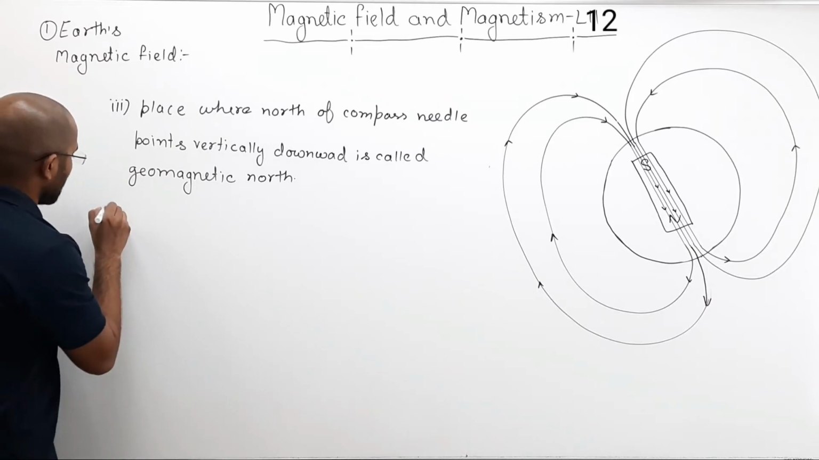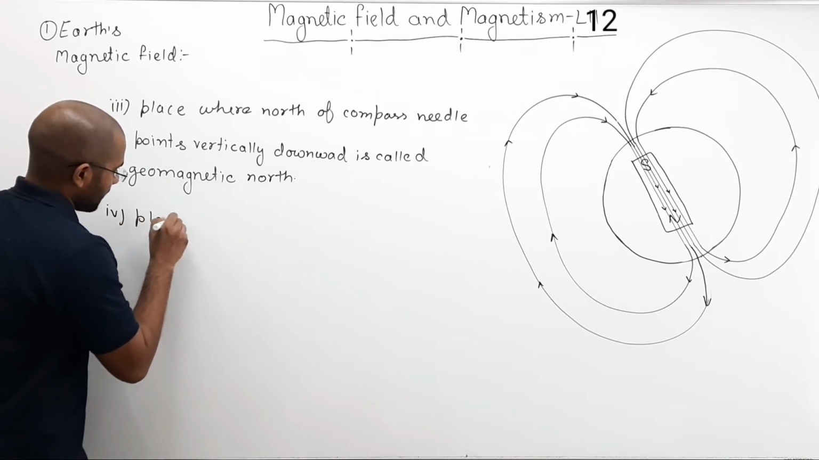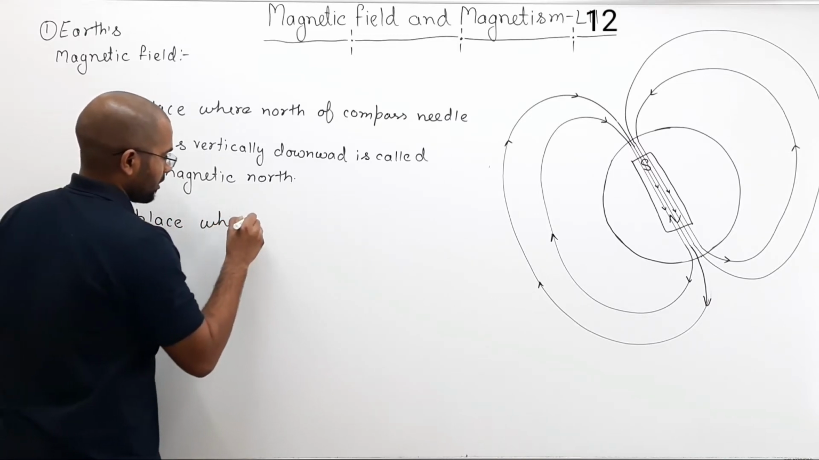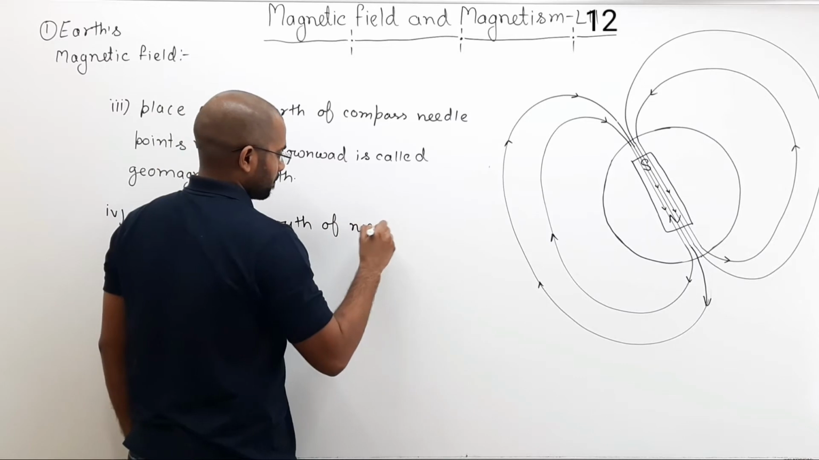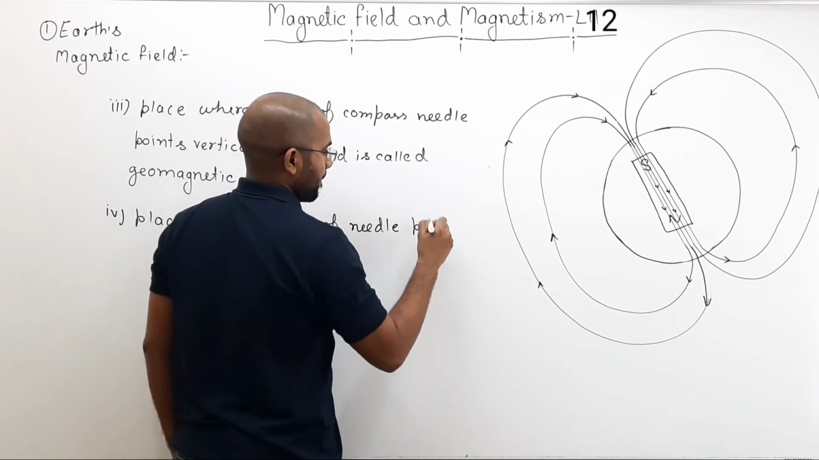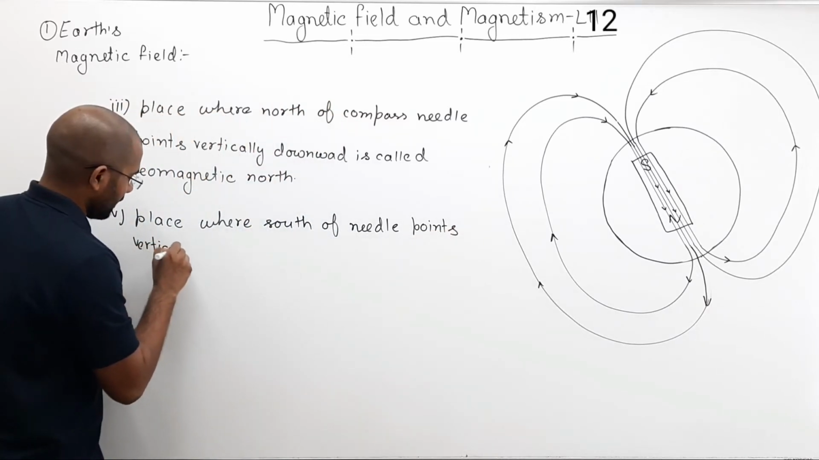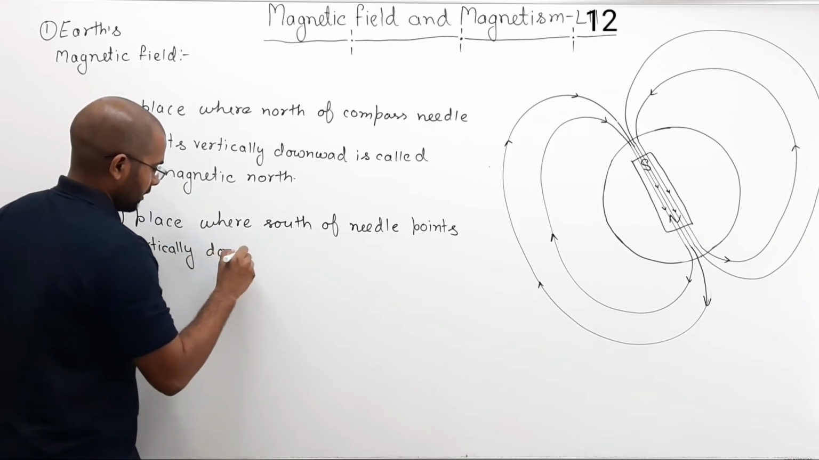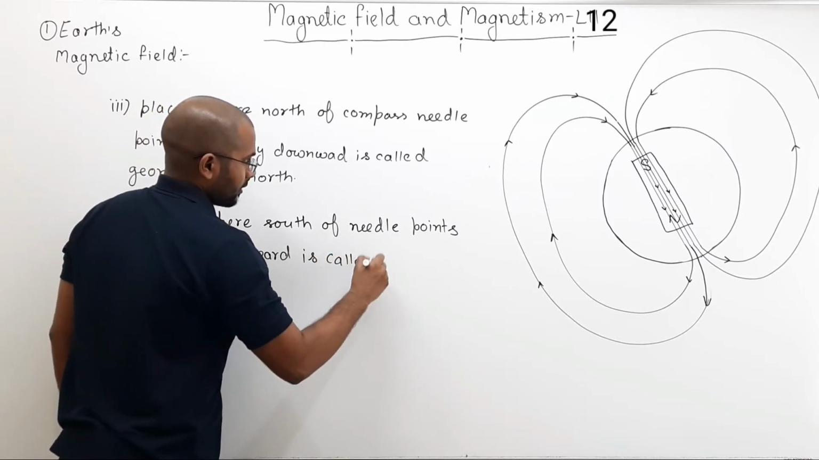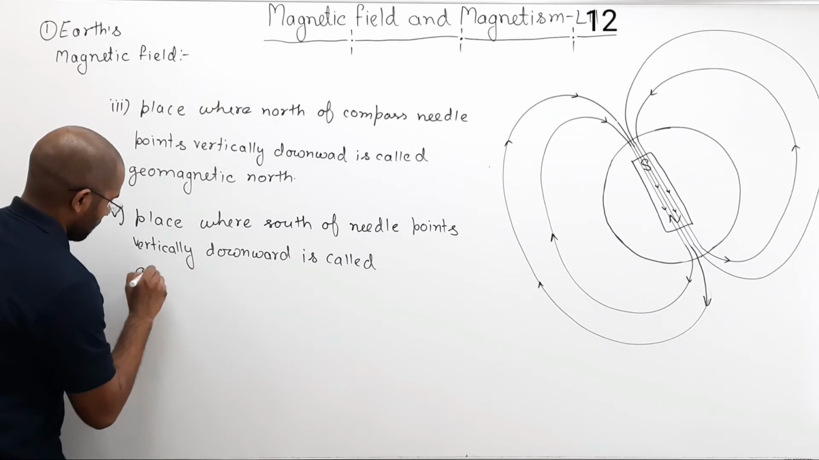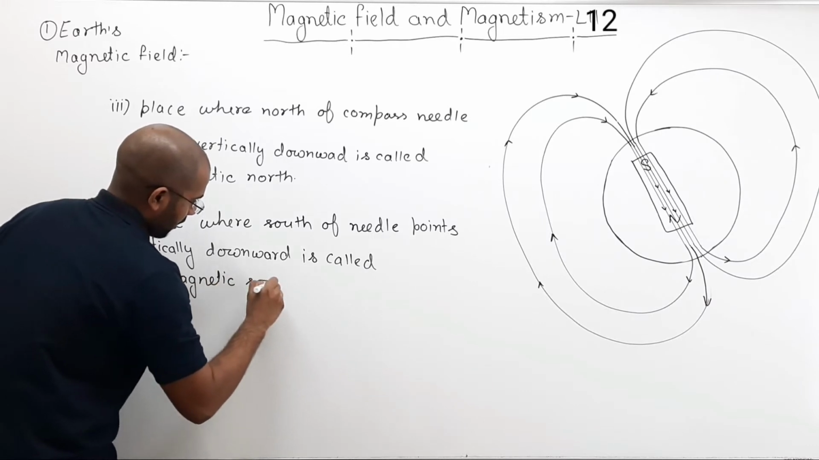In the same way, you can write what would be geomagnetic south. So place where south of needle points vertically downward is called geomagnetic south pole.